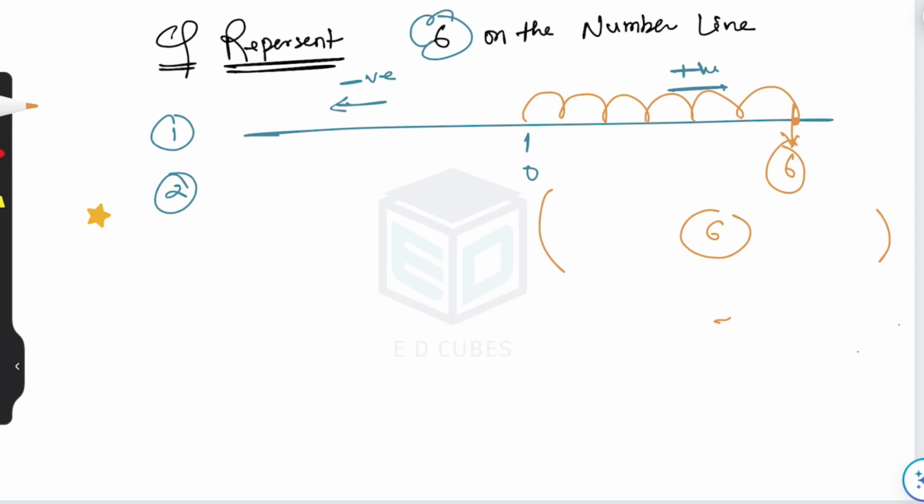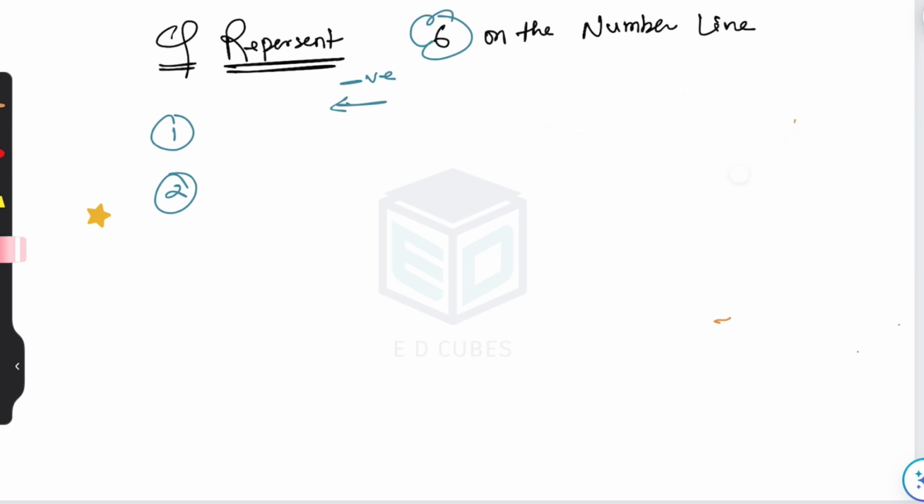This process you should be knowing, and whenever you are solving any question, you go in a systematic manner. When you go in a systematic manner, solving questions becomes much easier. At the same point of time, if I give you a question and if I ask you to represent -2, represent -2 on the number line.